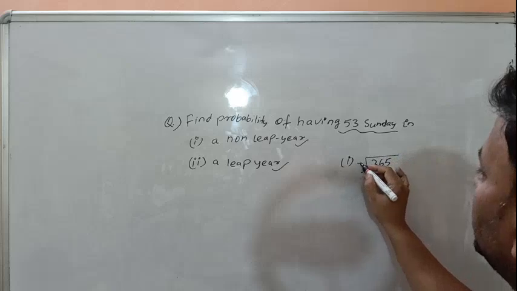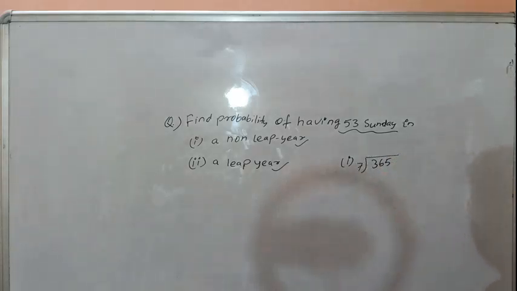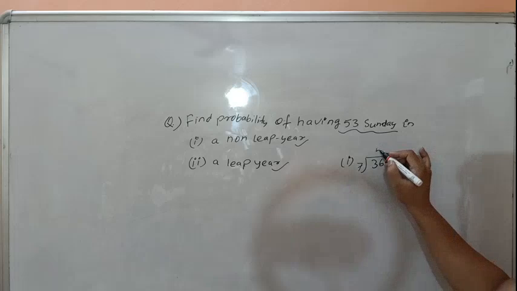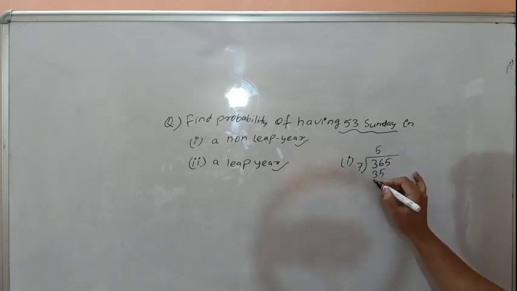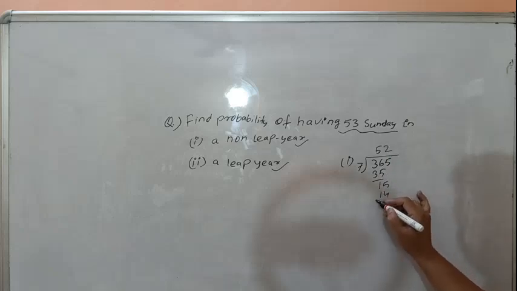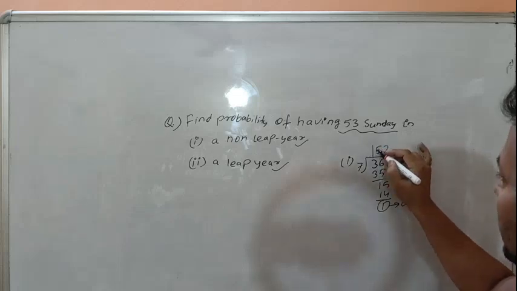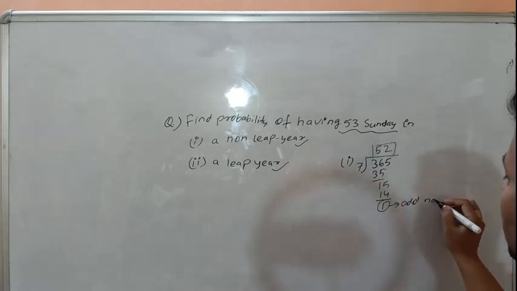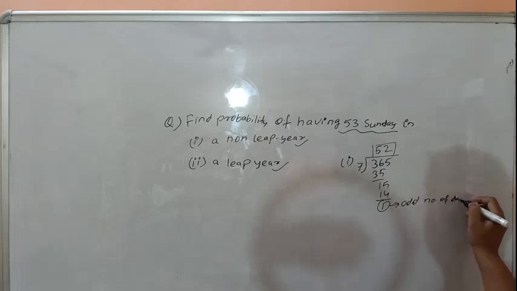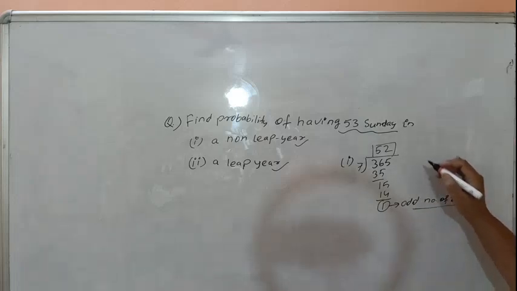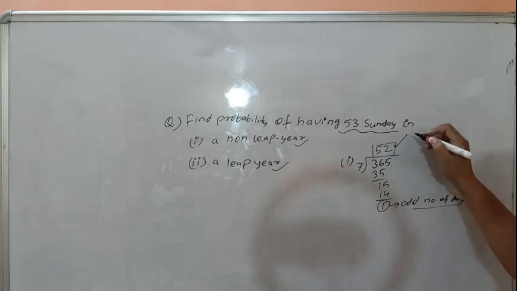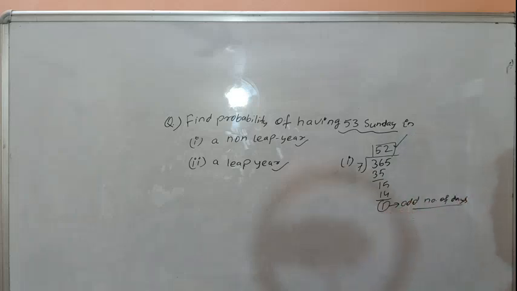If we divide by 7, 7 being the days in a week, 7 fives are 35, 7 twos are 14, and one is called the odd number. Odd number means there are an odd number of days. There are 52 complete weeks and one extra day.